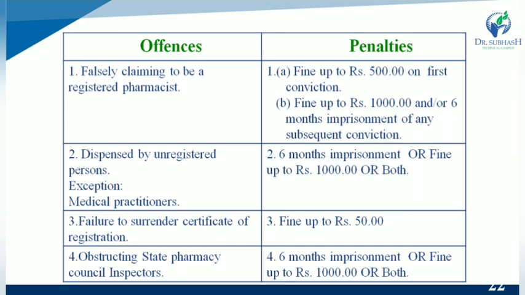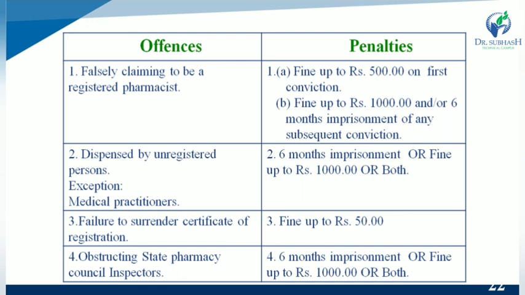So what are the offences? The first offence is falsely claiming to be a registered pharmacist. If you are not a registered pharmacist and you claim you are a registered pharmacist, in that case the fine is Rs 500 for the first offence or first conviction. And if you repeat the same mistake, the fine is up to Rs 1000 or 6 months imprisonment on any subsequent conviction.